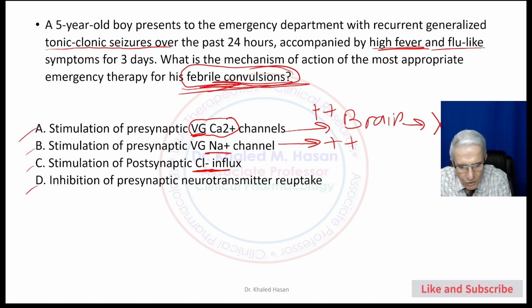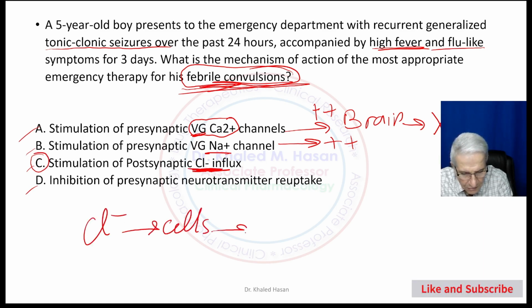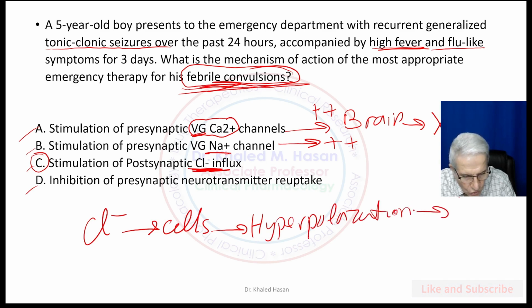If you talk about stimulation of the postsynaptic chloride channel, when chloride enters the cells, this will cause hyperpolarization and lead to aborting the convulsions and treating the convulsions in this patient.